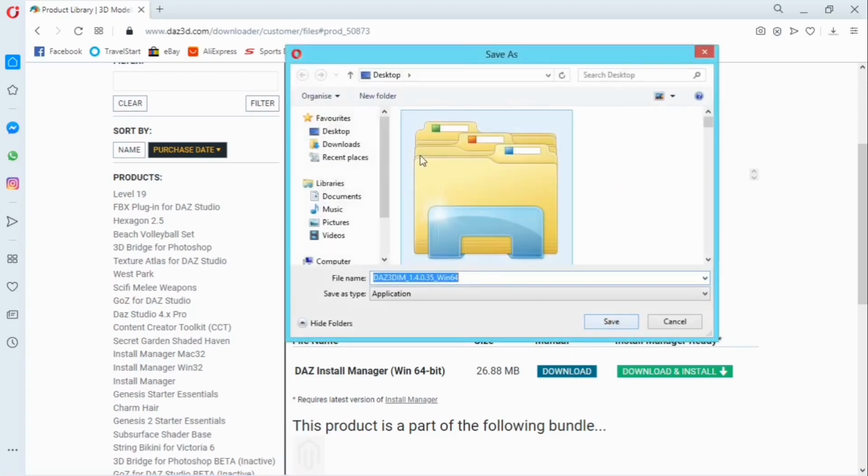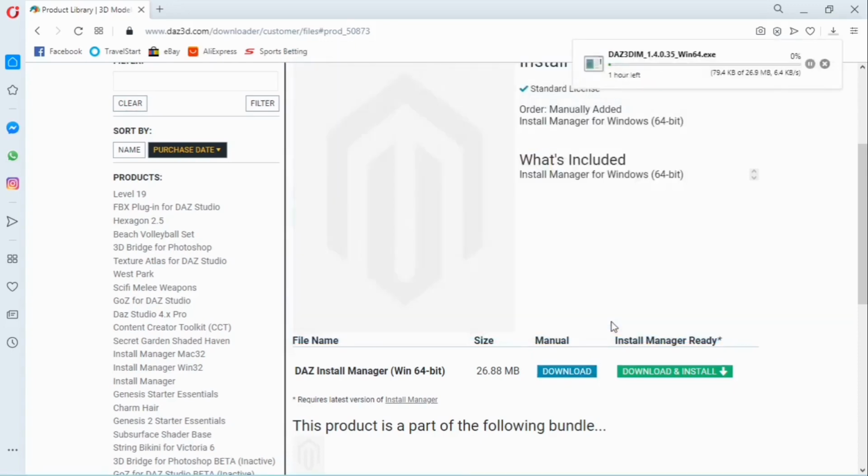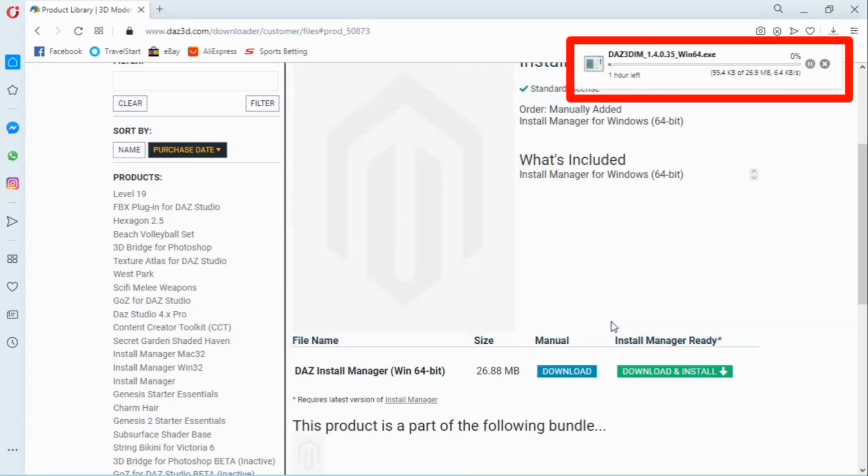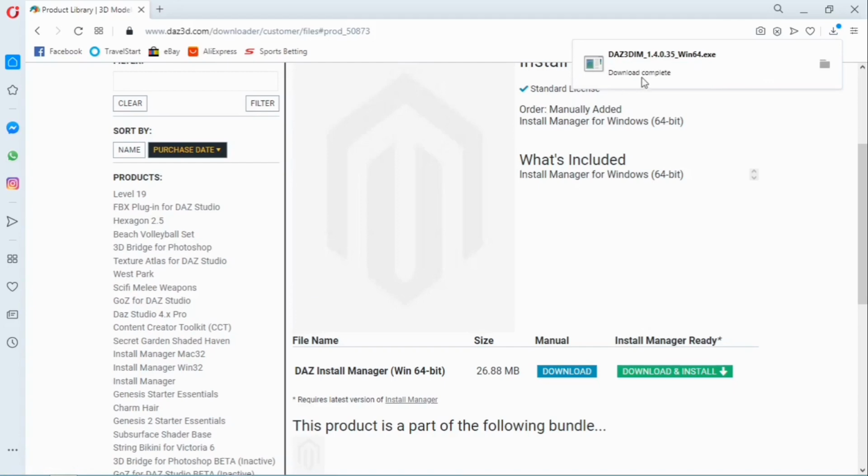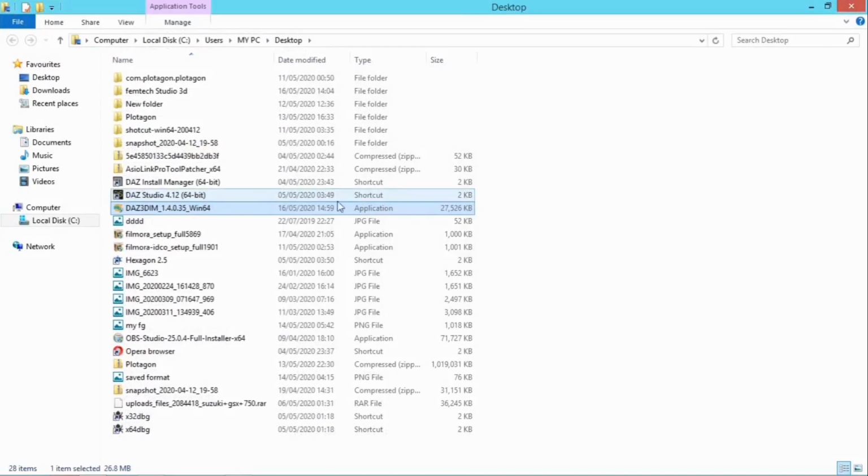Then select where you want to save yours. So probably I will save mine on the desktop. So save it on the desktop, then select save. Okay, so after downloading is complete, open the file, which we have on our desktop. So all you need to do next is to double click on it.